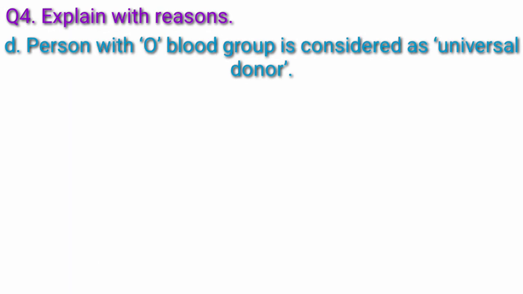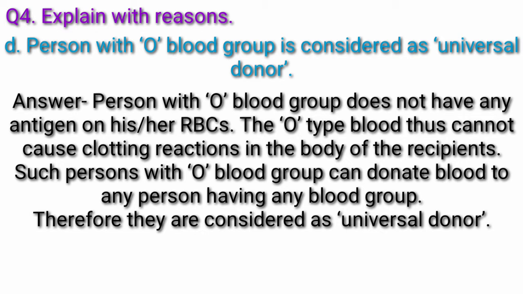Question D. Person with O blood group is considered as universal donor. Answer. Person with O blood group does not have any antigen on his or her RBCs. The O-type blood thus cannot cause clotting reactions in the body of the recipients. Such persons with O blood group can donate blood to any person having any blood group. Therefore, they are considered as universal donors.